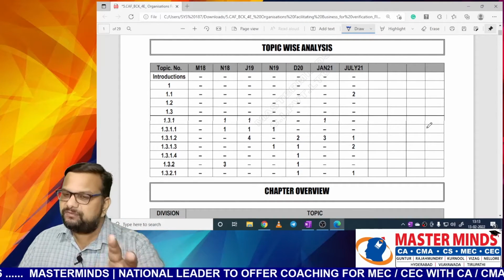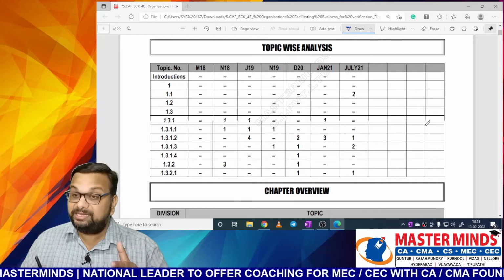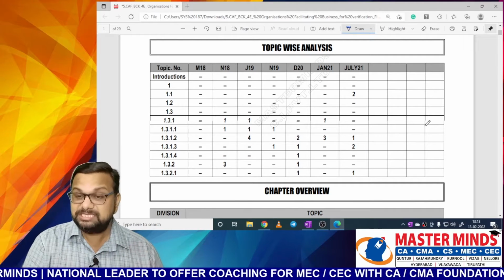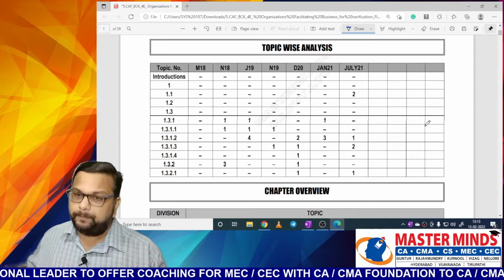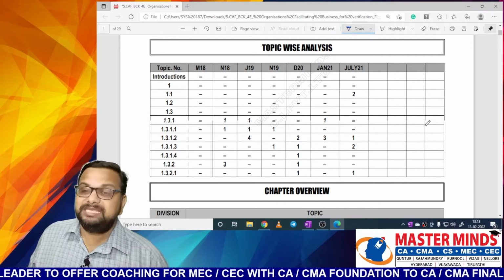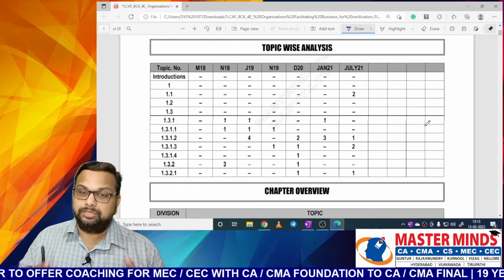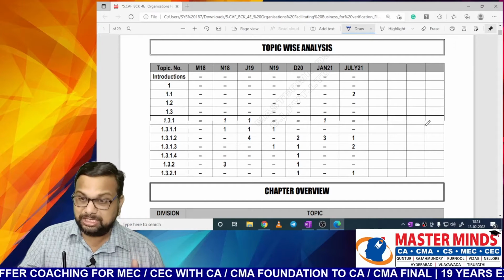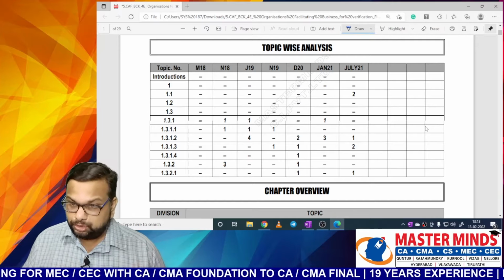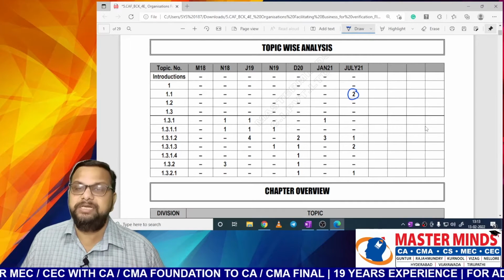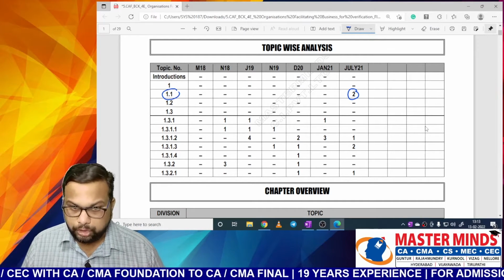In this topic-wise analysis, for the sake of convenience, both for teachers as well as students, the entire chapter has been divided into different topics. And we have clearly mentioned in an examination where bits are given from. For example, in the July 21 examination, 2 bits are given from topic 1.1.